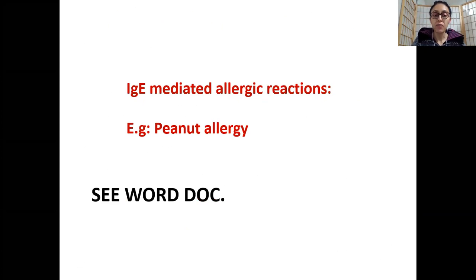So firstly, I'll be covering your two main types of allergy. You have immunoglobulin E mediated allergy and you have non-immunoglobulin E mediated allergy. For immunoglobulin E mediated allergy, the flow chart or the pathophysiological mechanism is available to you as a Word document. I'll just share the Word document with you. Just bear with me.